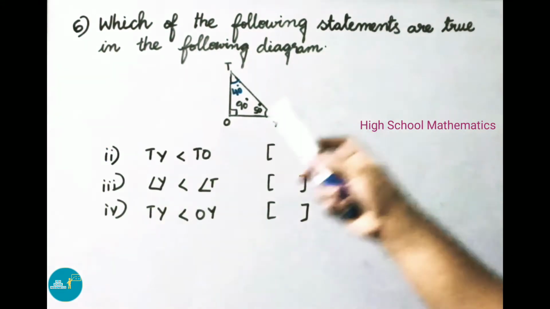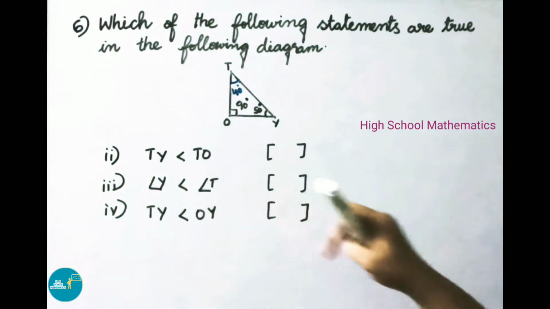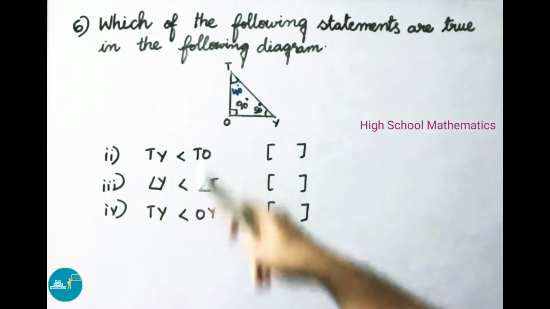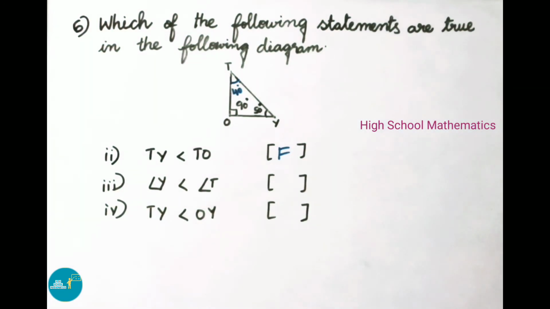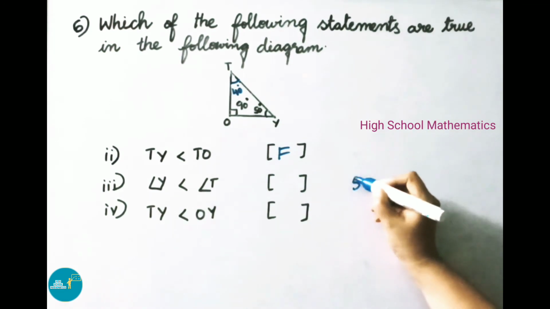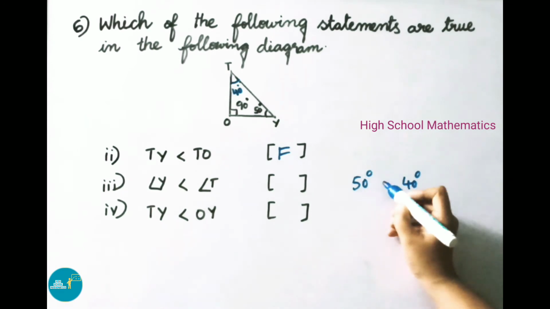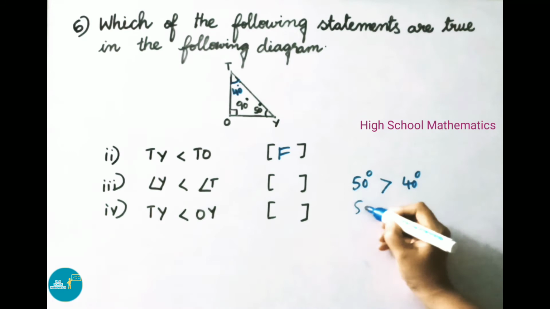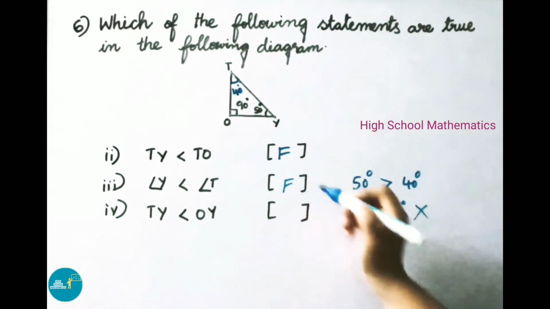See now sixth question, second one. TY is less than TO. But here TY is the longest side, and they have given TY is less than TO, so the given statement is false. See now third one, angle Y is less than angle T. That is, angle Y means 50 degrees, angle T means 40 degrees. Actually 50 degrees is greater than 40, but according to the question, they have given 50 degrees is less than 40, so it is wrong. So the given statement is false.